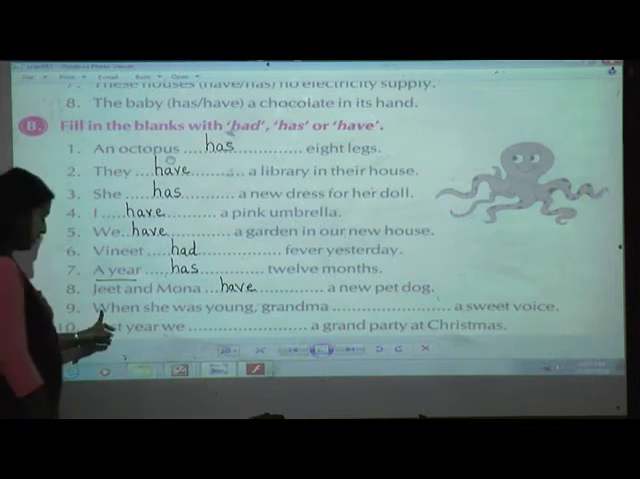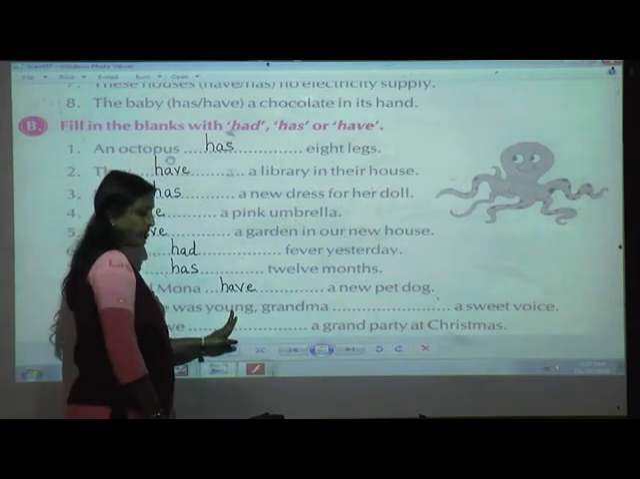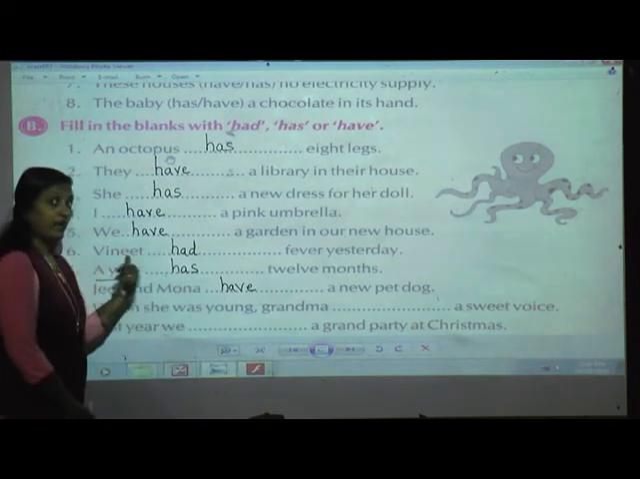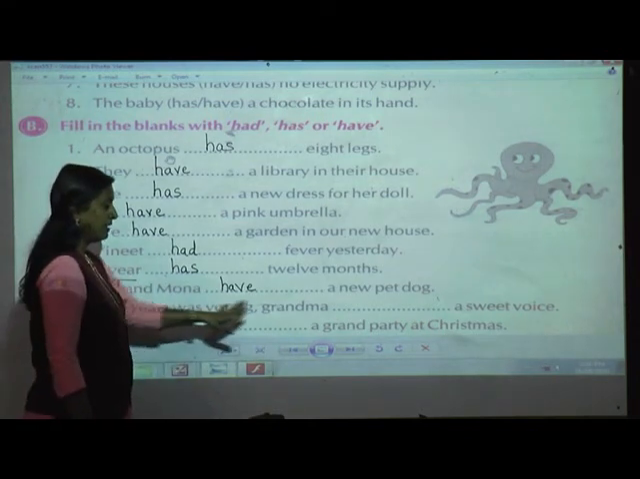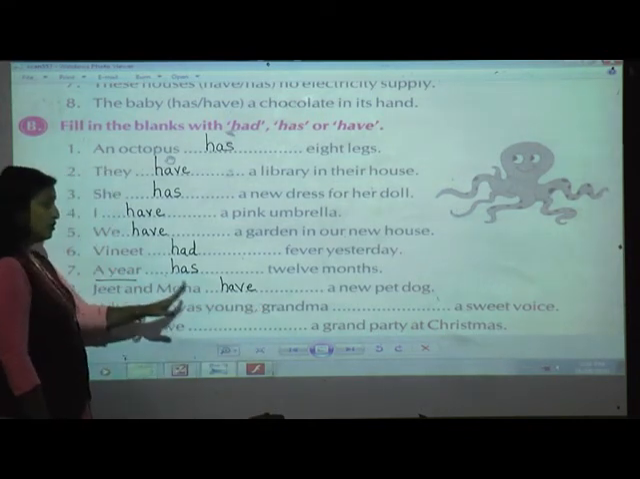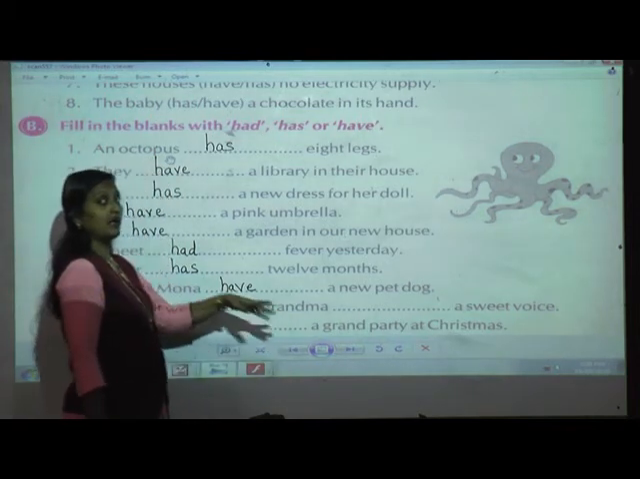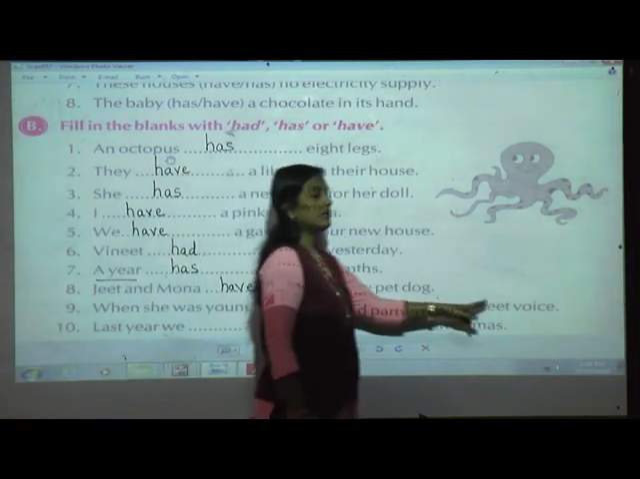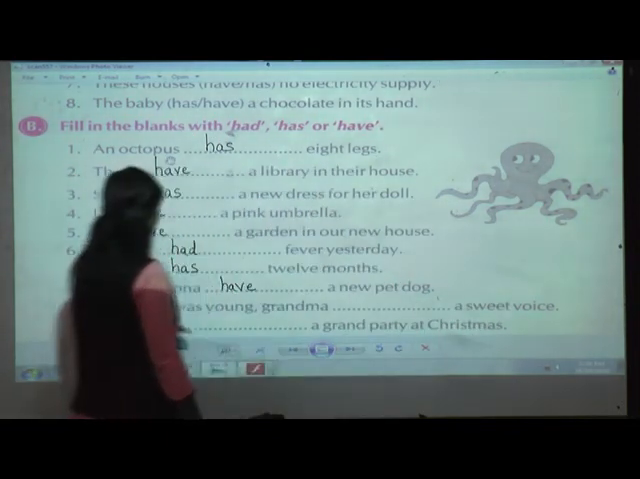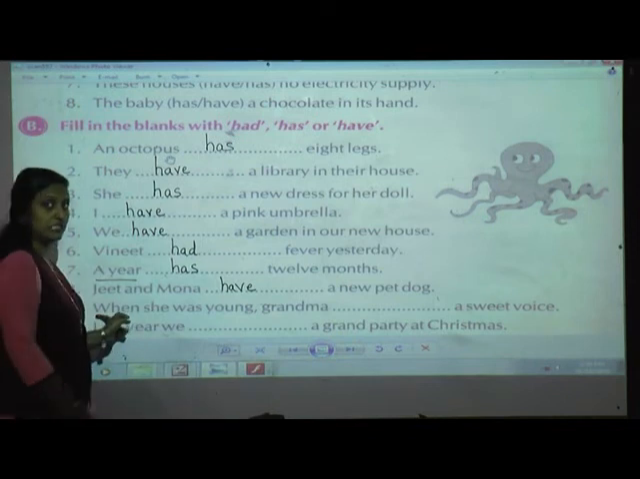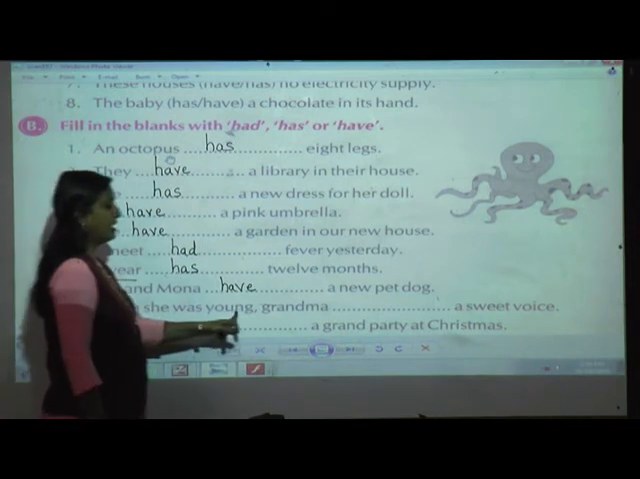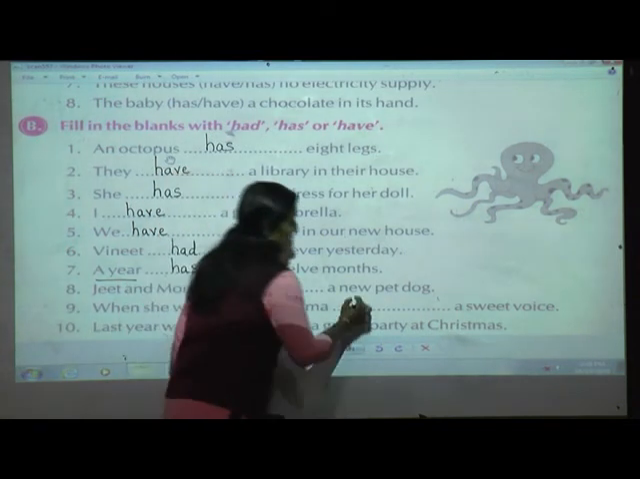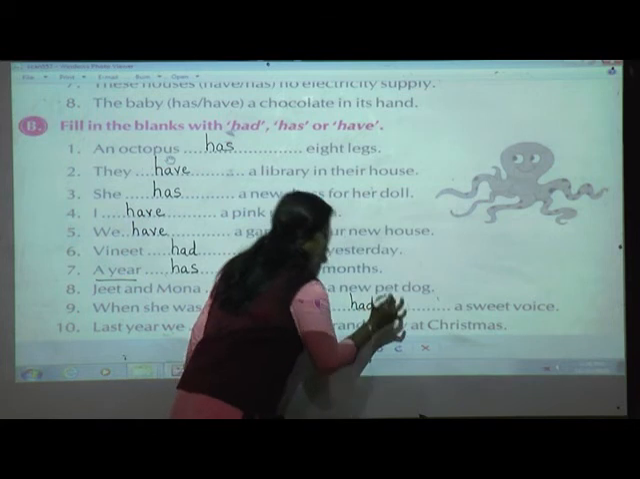When she was young, grandma dash a sweet voice. Now see here what they have told. When she was young, about whom this sentence is talking? About grandma. That when grandma was young, it is grandma is now old. Yes or no? So it is the sentence telling that when grandma was young, means about past tense. So what she was having? She was having a sweet voice. I am just making you understand the meaning of the sentence. So when she was young, grandma, so which verb will come? It is in past tense. Yes, had.